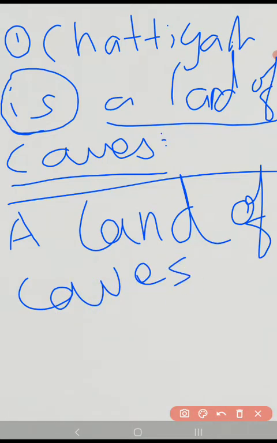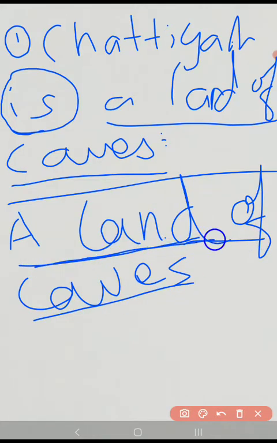Now which is the real subject? It's a group of words. We can call it a phrase, a noun phrase. So in the land of caves, the main subject is land. The verb will always agree with this main subject. The whole thing is a subject, but the main subject is the land.